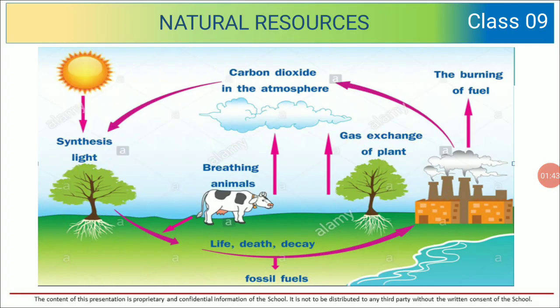This is the carbon cycle. You can see over here, gas exchange of plants takes place. Carbon dioxide from the atmosphere is synthesized by the plants. Then it goes down to the fossil fuels. In this way, the cycle goes on. The amount of carbon keeps on rotating in the atmosphere.